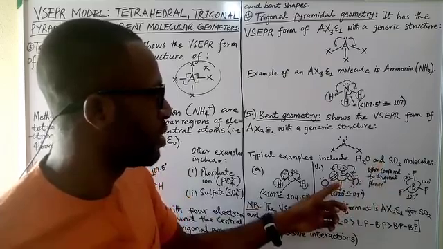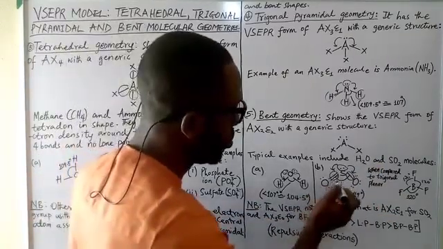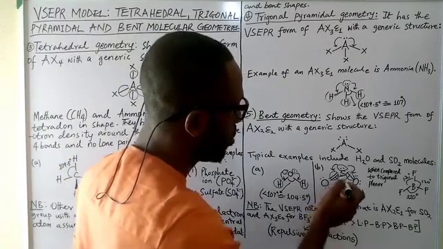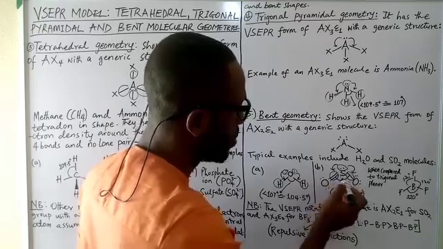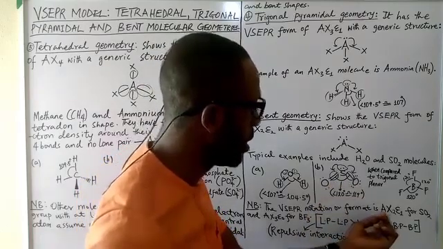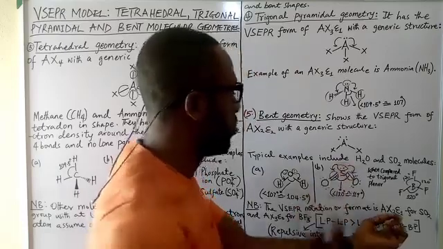is AX2E1. So we have two bonded pairs. Okay, the two oxygen atoms are bonded to sulfur. That's why sulfur is the central atom. X2 is oxygen, oxygen. E1 is this lone pair of electrons.